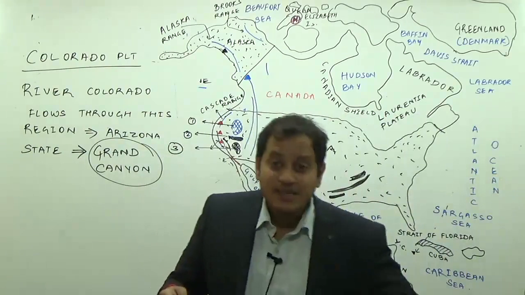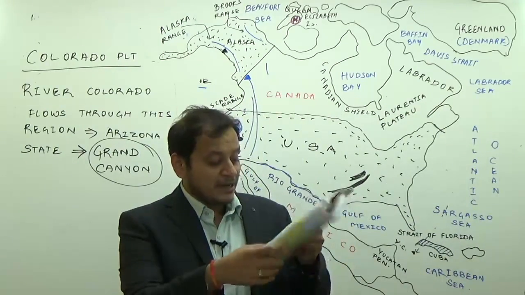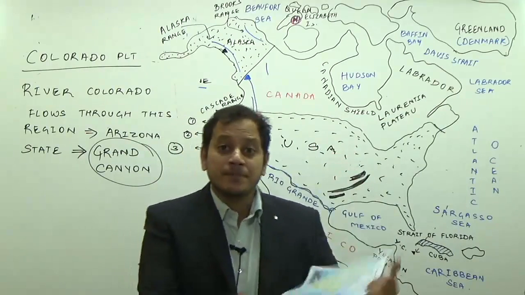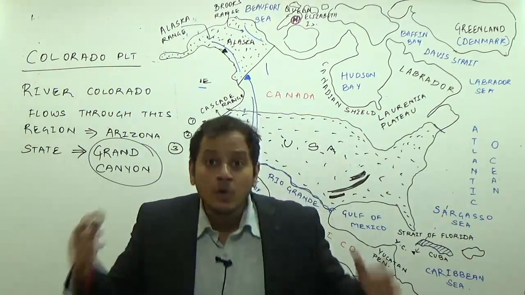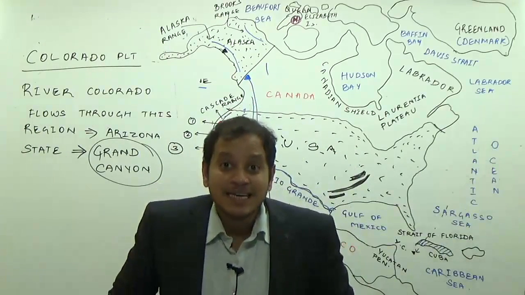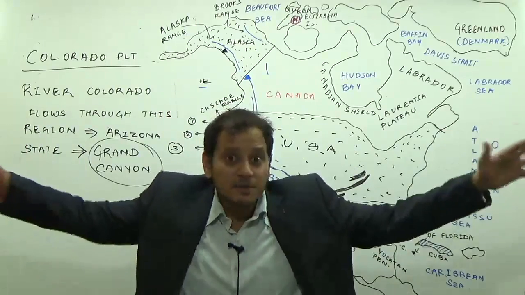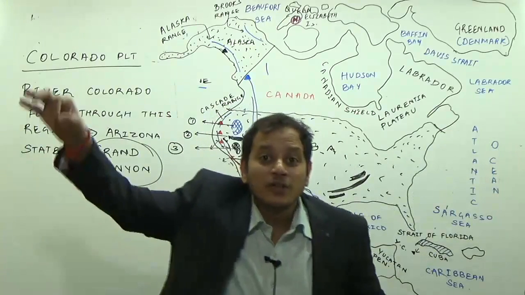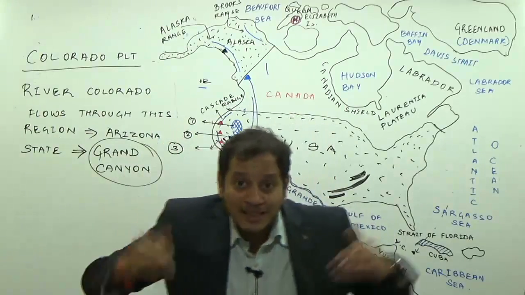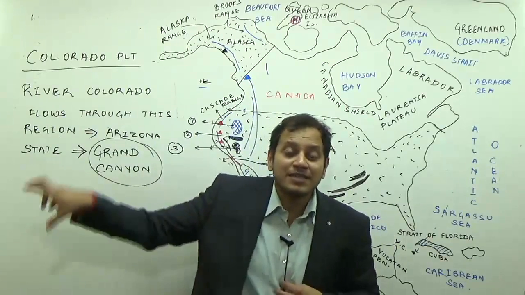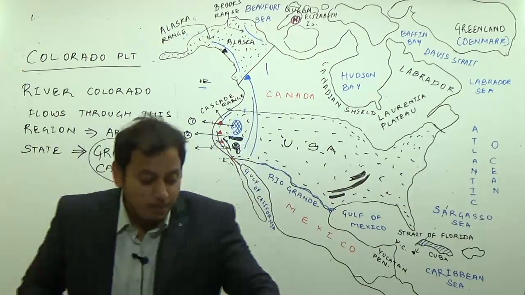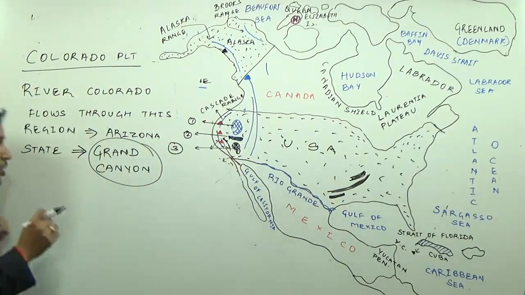One more thing, look in your atlas, you will find two big lakes here. One of the lakes which may be seen in the atlas is Lake Mead. So the Hoover Dam, the largest hydroelectric power project, largest HEP, largest reservoir in terms of water storage in USA, is on the river Colorado. What is the name of the dam? It is Hoover Dam. And the reservoir which is formed because of this dam is known as Lake Mead. So there are two lakes, Lake Mead and Lake Powell, formed on the river Colorado.